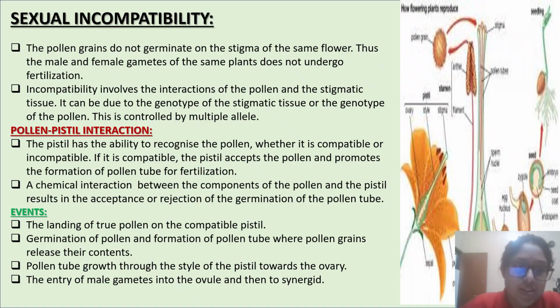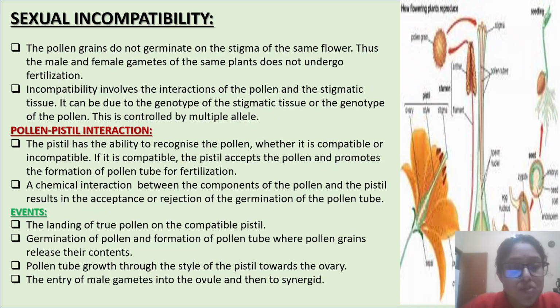Next, pollen-pistil interaction. The pistil has the ability to recognize the pollen, whether it is compatible or incompatible. If it is compatible, the pistil accepts the pollen and promotes the formation of the pollen tube for fertilization. A chemical interaction between the components of the pollen and the pistil results in the acceptance or rejection of the germination of the pollen tube.